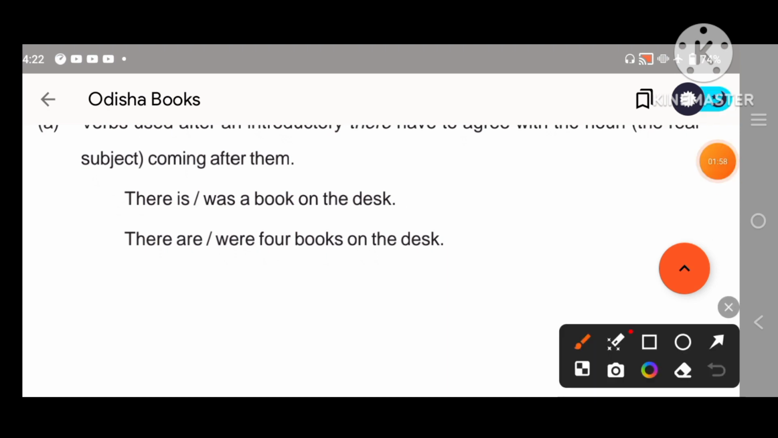Suppose there is a singular noun, we can use singular verb. If there is a plural noun, we can use plural verbs. Okay, clear?